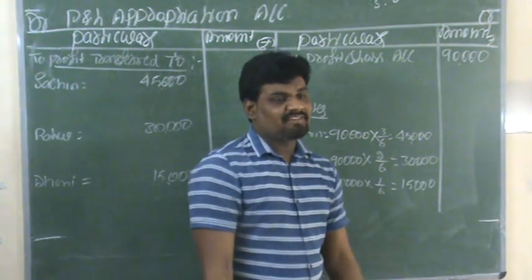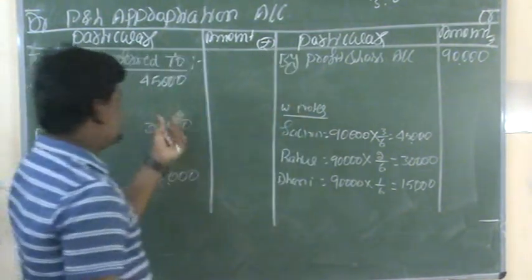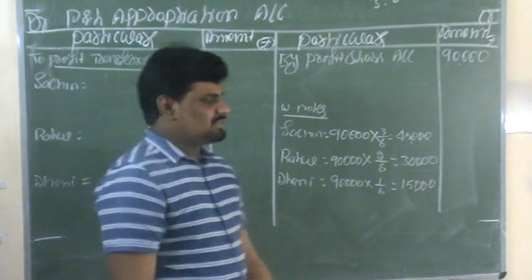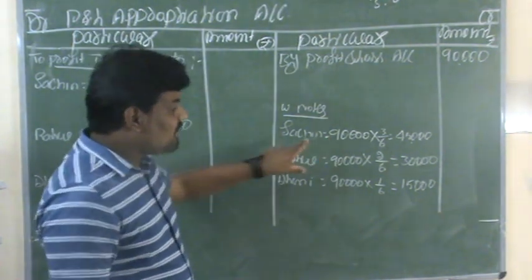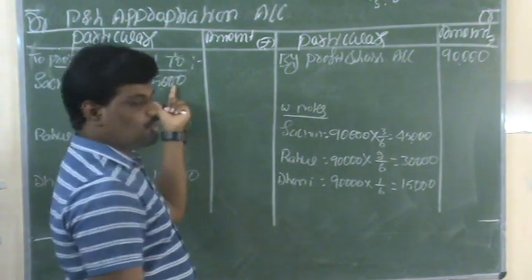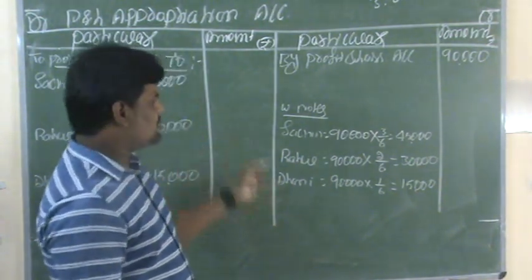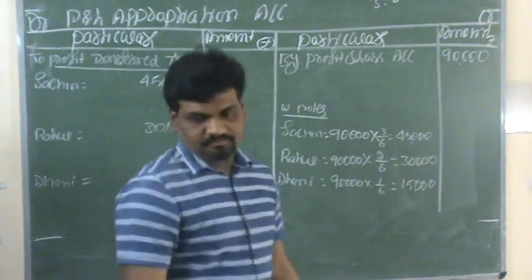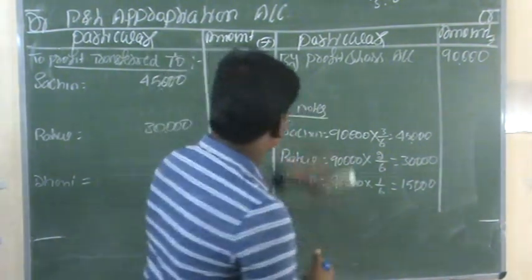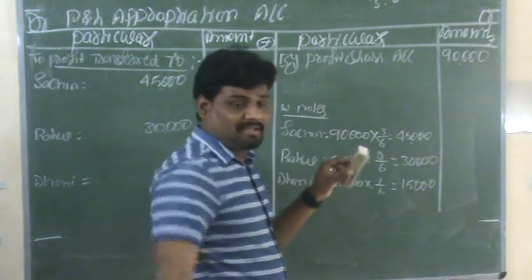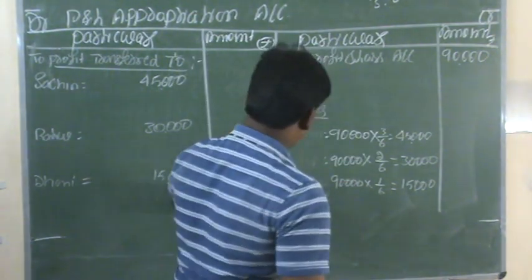So the firm has given a guarantee, which means all the partners are responsible to pay. In that circumstance, we need to calculate whatever profits were received by the old partners. Here the deficiency amount, first we need to identify. These working notes you have to calculate separately on the next page.